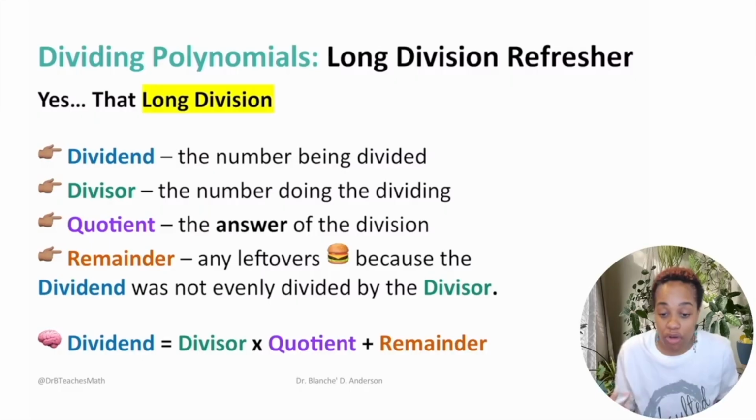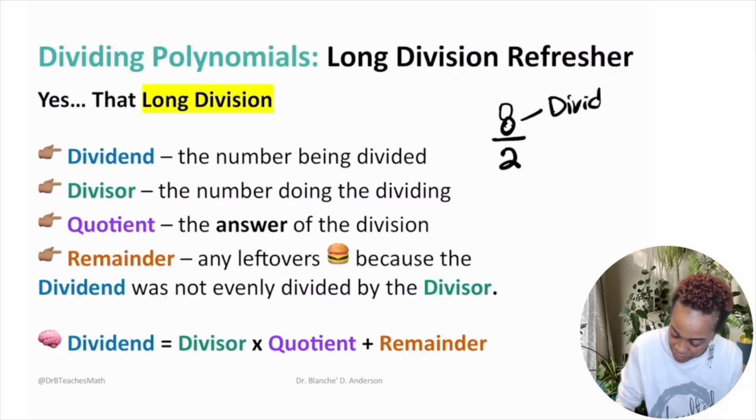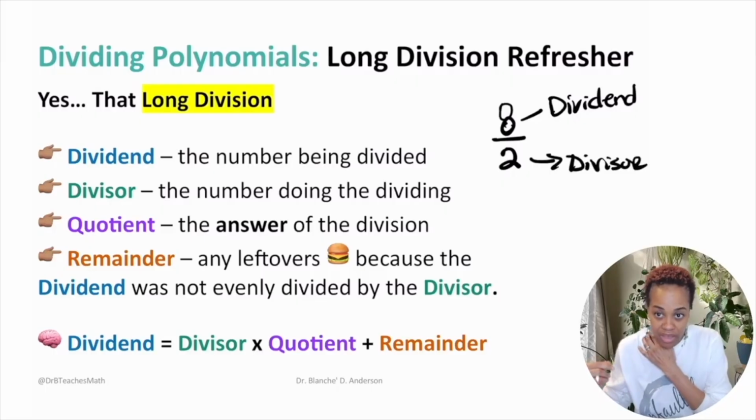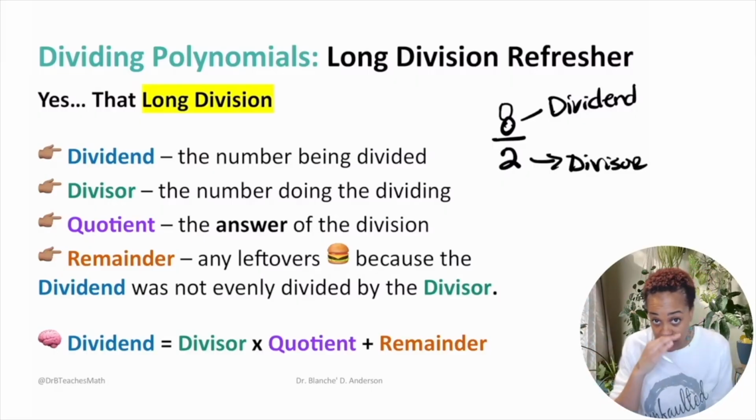So first, let's go over the pieces. Your dividend is the number being divided. So if I had 8 divided by 2, the 8 is your dividend. It's the number that's being divided. This is your divisor. Your divisor is the number doing the dividing, okay? So your dividend is the number being divided, and your divisor is the number doing the division.